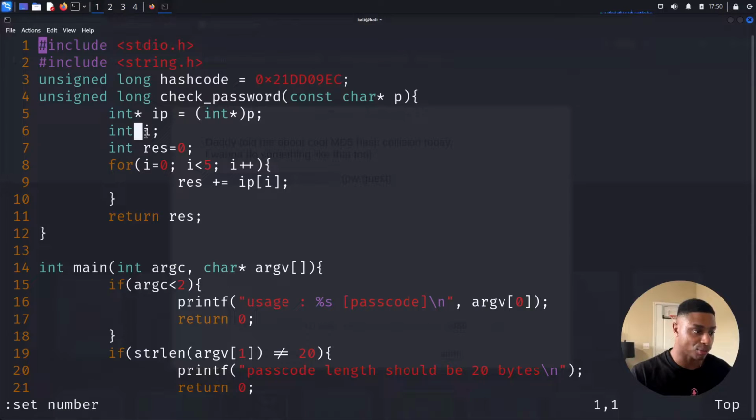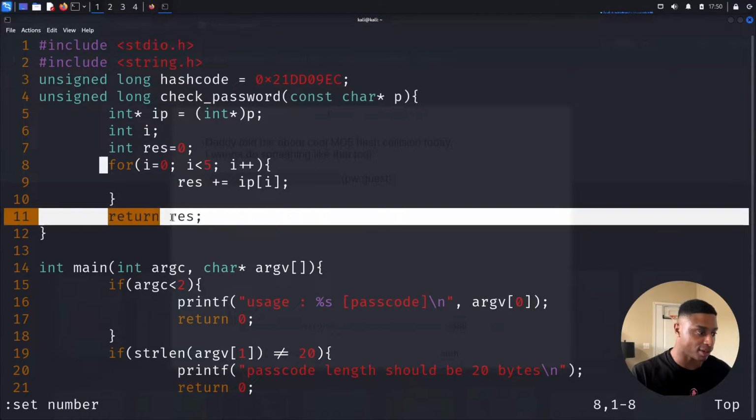We declare two variables, i and then res, set both to 0. Okay, so i is the index of this for loop. So we're going to iterate across 5 times, and we're going to do some math, is what it looks like. This plus equals. So we're going to iterate across whatever we enter, and that gets stored in res. And then we return that value.